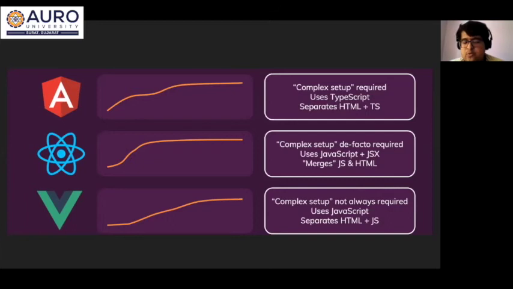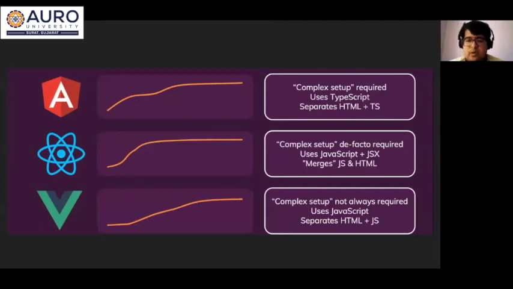So before starting with Angular, you should learn the basics of TypeScript, which is not that hard, but for the Angular project and the complex structure that they have, it is necessary.